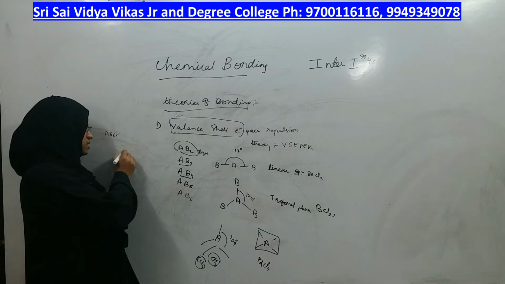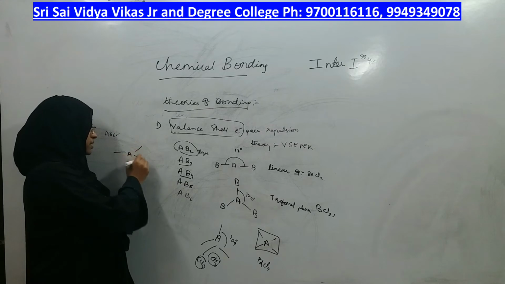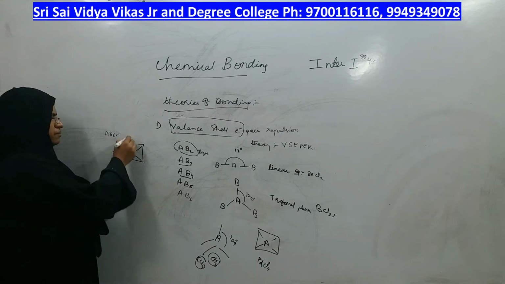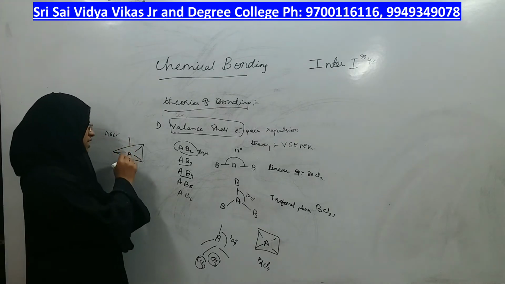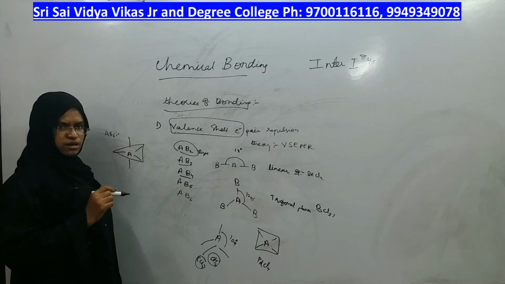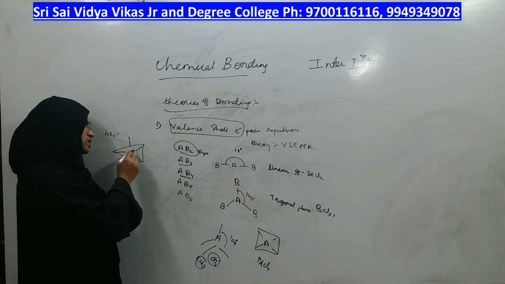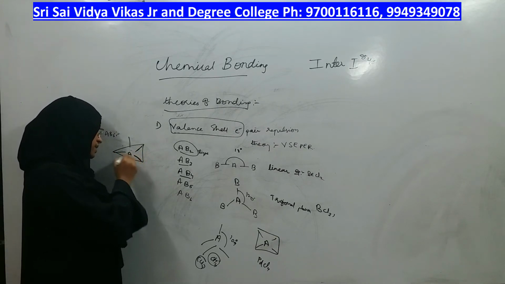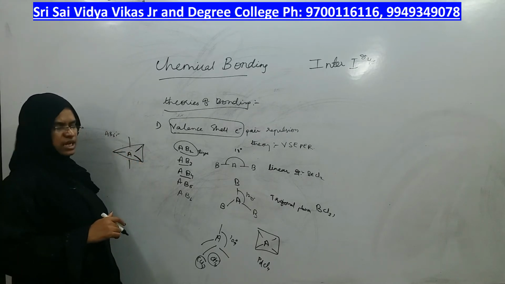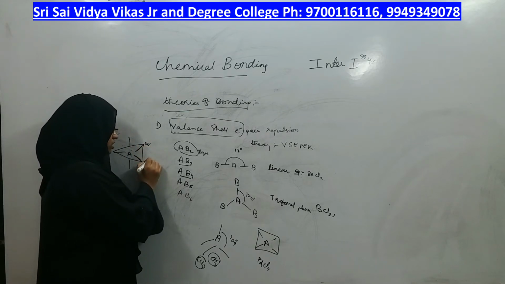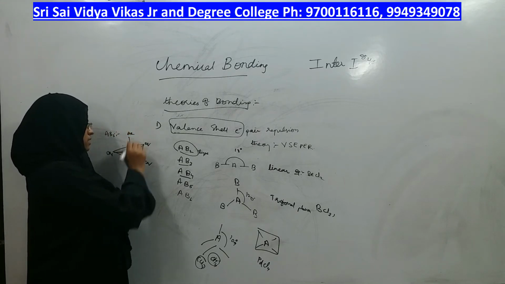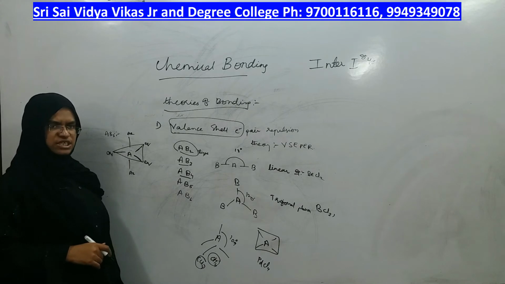Coming to the next type, which is trigonal bipyramidal. In this, the center atom is taken as A. The atoms which are present on the same plane as the central atom are called equatorial, and those above and below the plane of A are called axial atoms, right?